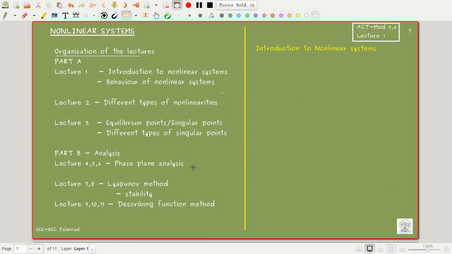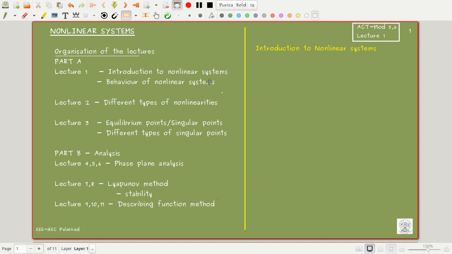Hello. Today, in this session, let us see about nonlinear systems. This is, in fact, part of your fifth and sixth module. I have divided it into around 11 sessions based on the topics in your syllabus that are relevant to nonlinear systems. In this session, the topic is divided into the introduction to nonlinear systems and the behavior of nonlinear systems, which I will cover in the first lecture.